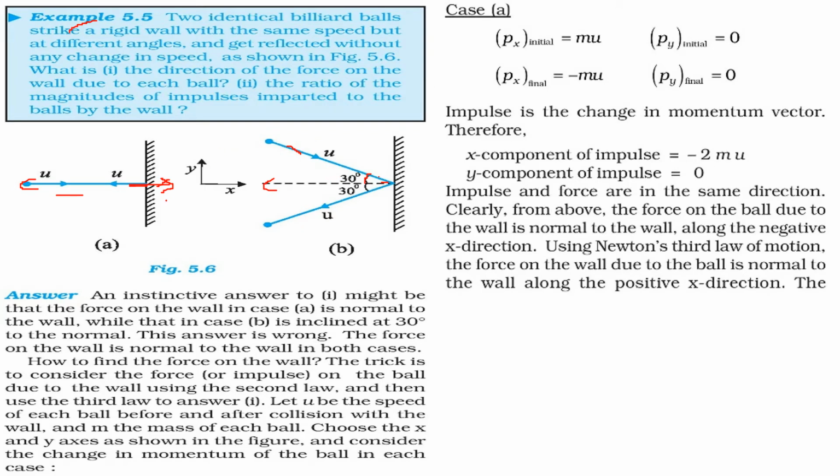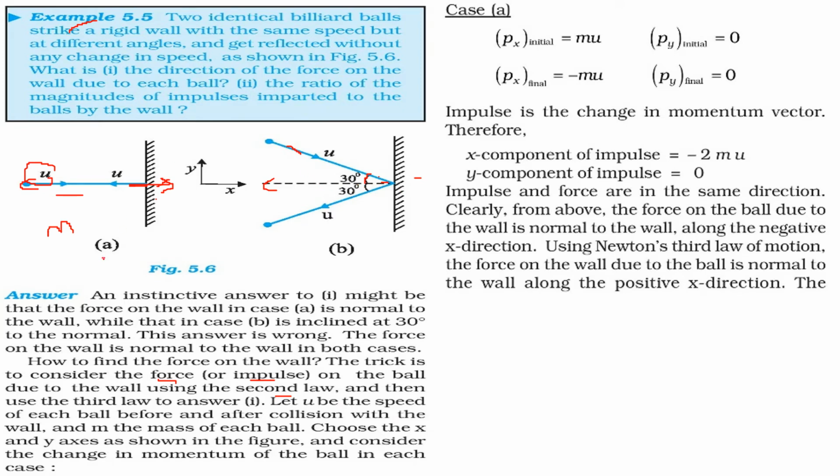So how are we going to find the force on the wall? There is a trick. We'll consider the force or the impulse on the ball due to the wall using the second law, and then we'll use the third law. Let us say that u is the speed of each ball before and after collision, because the speed is not changing, and m is the mass of each ball. Now we will consider axes as given in this figure, and also consider the change in momentum of each ball.